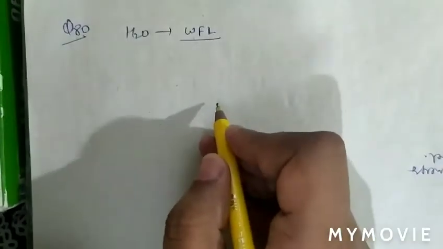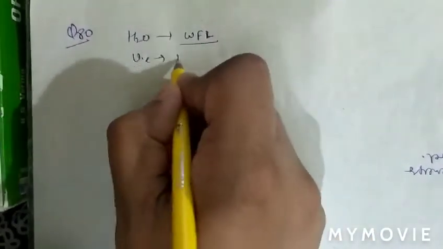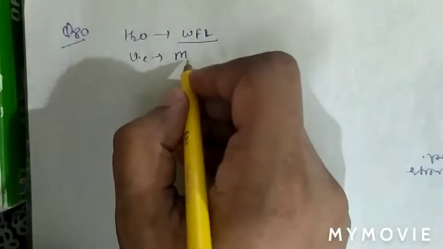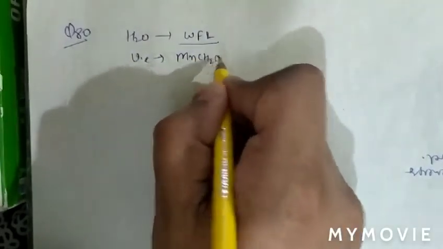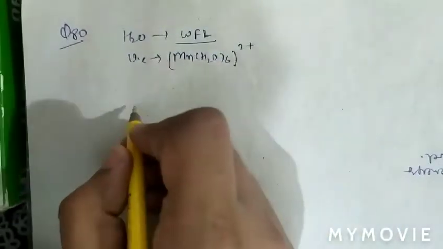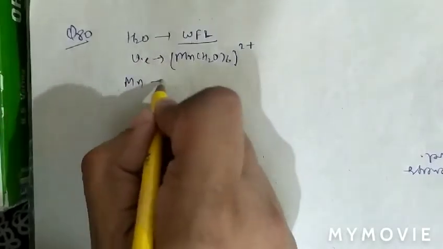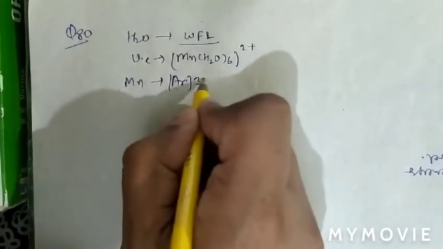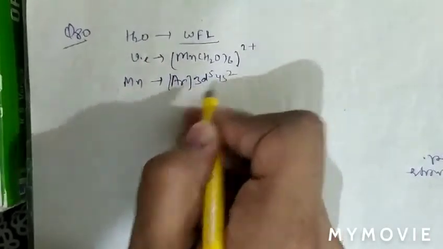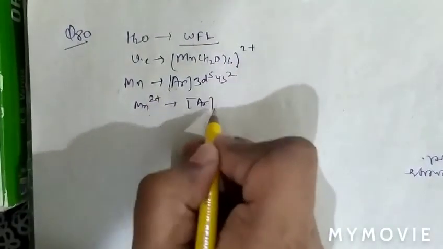As we can see that number of unpaired electron in Mn H2O 6 and carrying 2 positive charge. As we can see that manganese configuration will be argon 3d5 4s2. So Mn2 plus configuration will be argon 3d5.